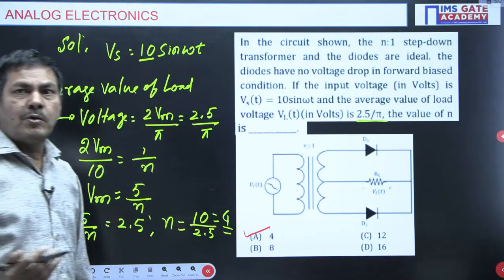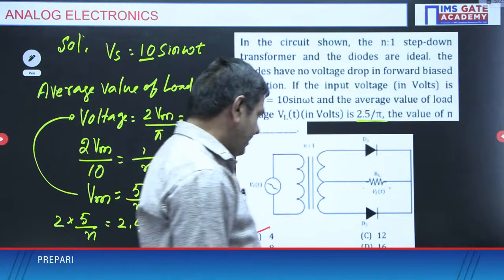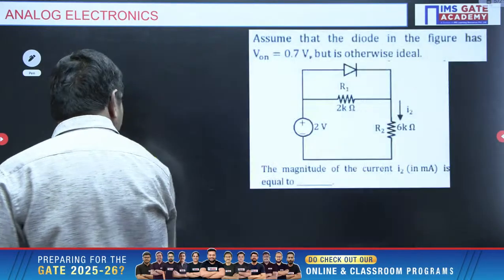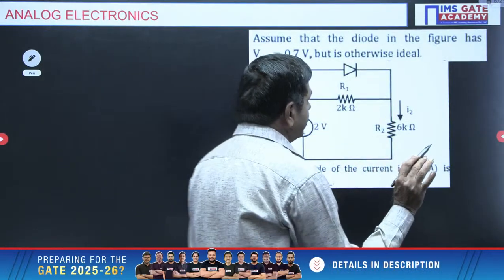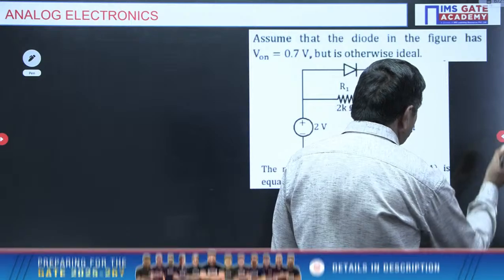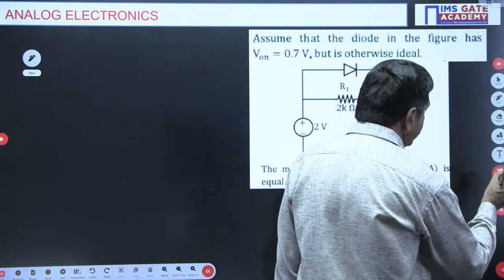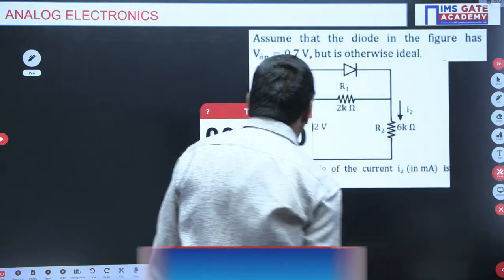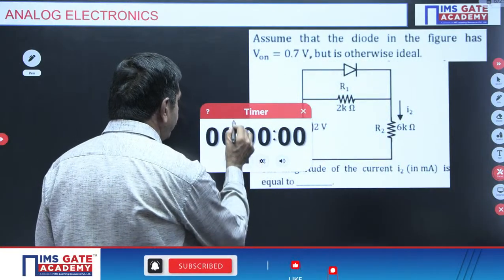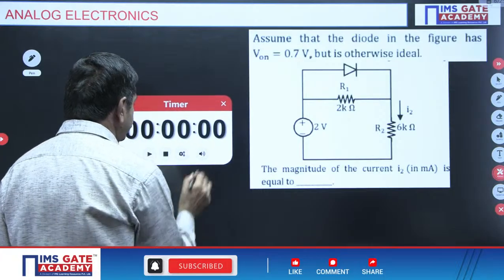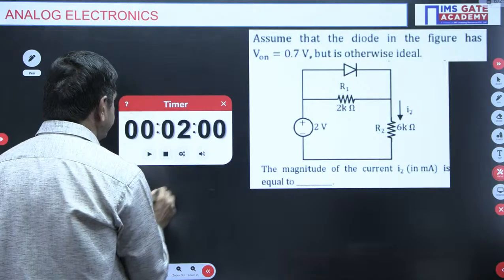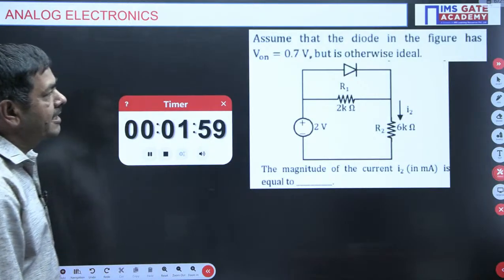And I want to give one more question. You please try this. I will give you time. By using the diodes, all these problems are given. By using the diodes only now. I want to give 2 minutes for this question. It doesn't take more than 2 minutes. You please tackle this question. Yes, please try this question.